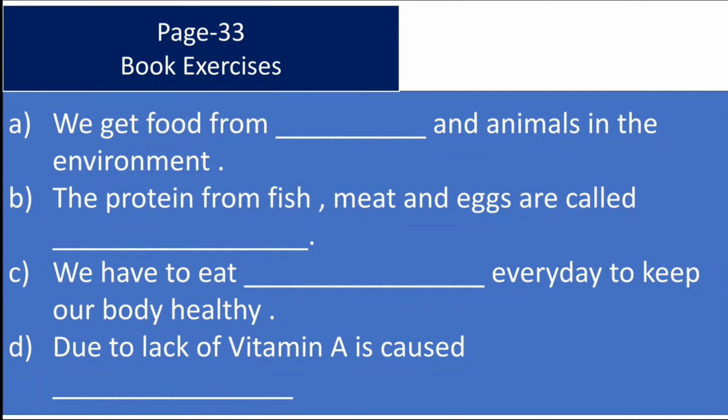In page 33, there are some book activities. Let's try to solve them. First one is, we get food from dash and animals in the environment. So what are the two sources? We get food from plants and animals. So the answer will be plants.